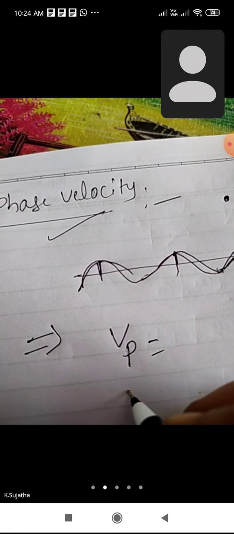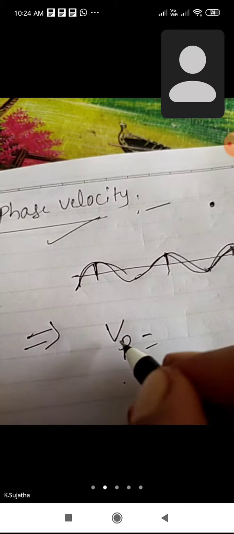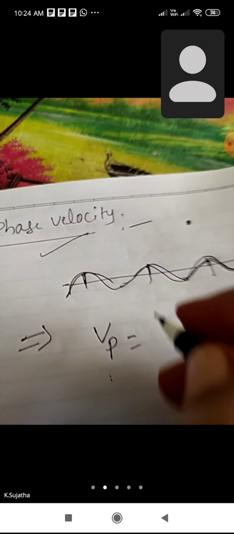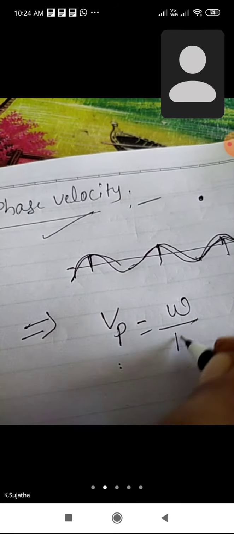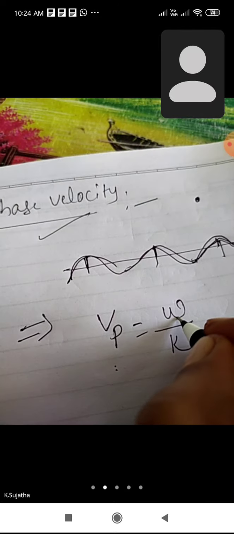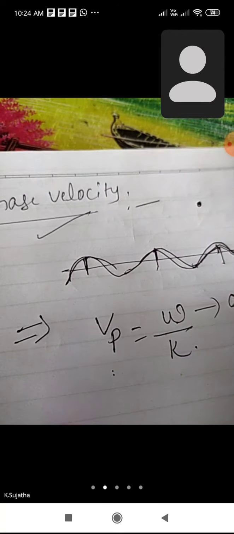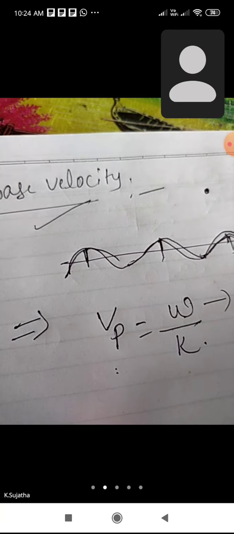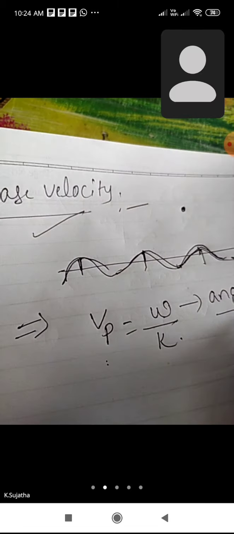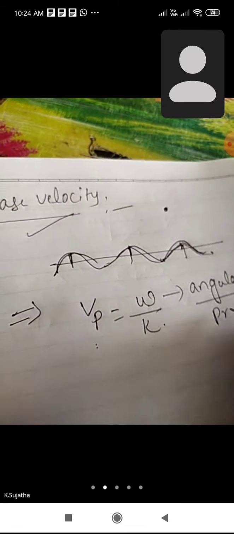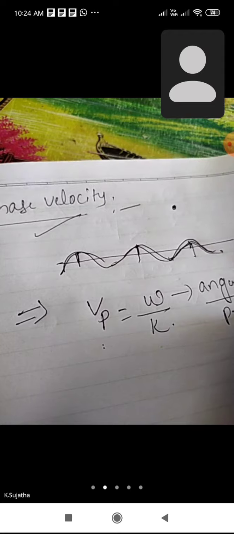According to the formula, phase velocity can be represented as Vp. It is the ratio between the angular frequency and k, the propagation constant.